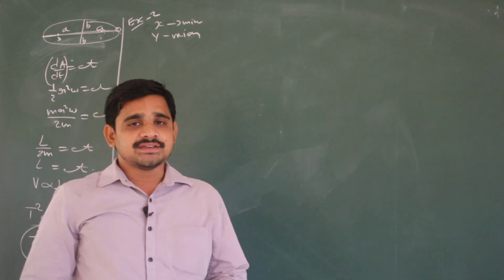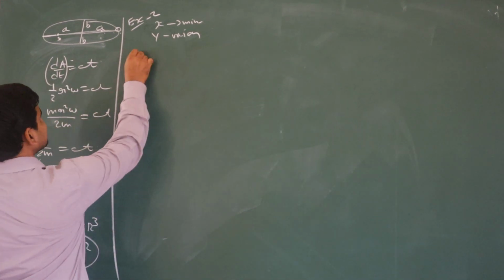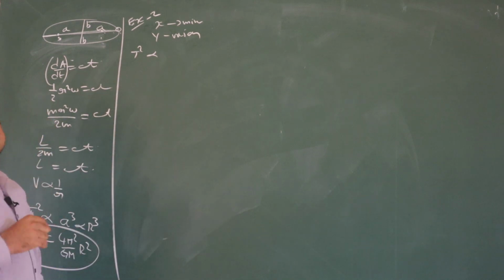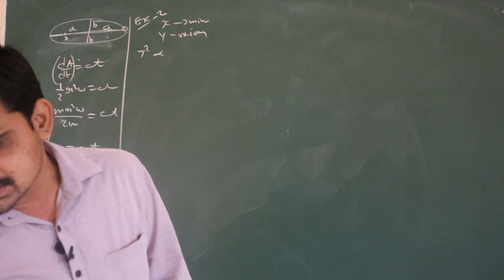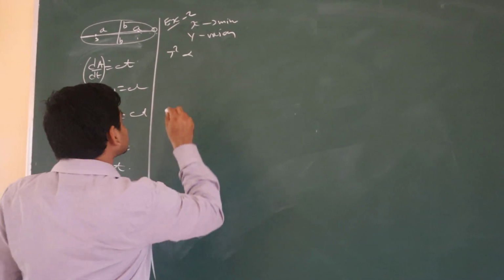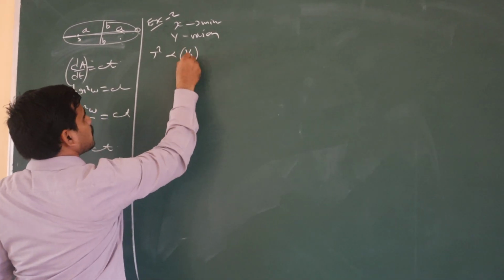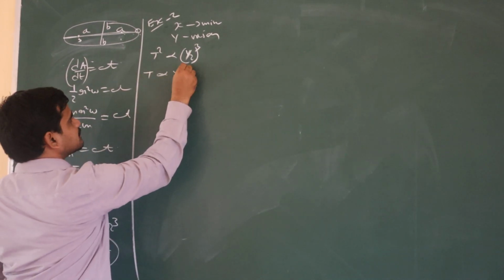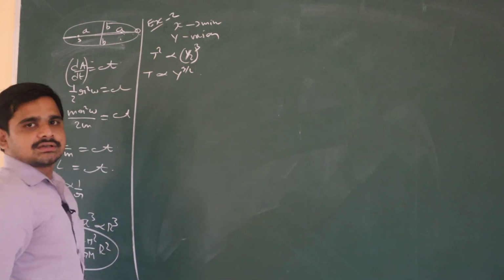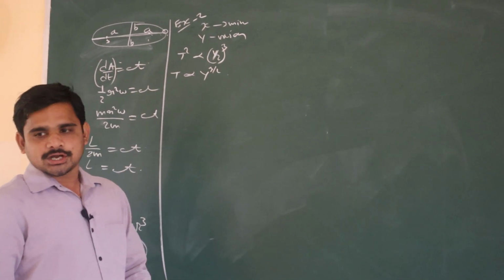T square is directly proportional to the semi-major axis cubed. Semi-major axis means half of this, so y by 2 whole cube, which means T is directly proportional to y power 3 by 2. Remember that point. That's why I can go for that option.